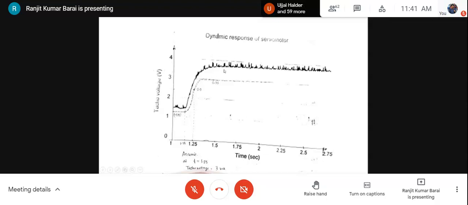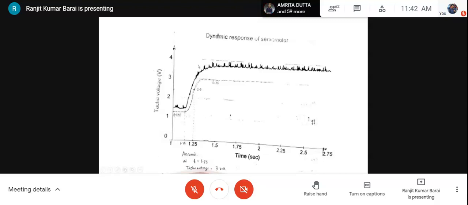So this is actually one single experiment, but it clarifies both the concept of identification in time domain as well as the characteristics of DC servo system along with its speed torque characteristic and determination of nonlinearity. So 3 experiments are clubbed together in this simple experiment. I think this much is enough for this experiment, study of DC servo motor characteristics.